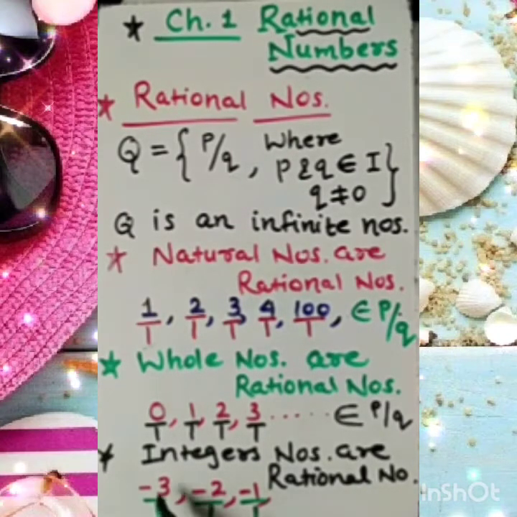So dear student, for -3 by 1, the value doesn't change, it remains -3. For -2 by 1, the value remains -2. For -1 by 1, the value remains the same. So simply, we can write this in p by q form. The numerators are -3, -2, -1 and the denominator is 1. So simply I should say, yes, all the integers are rational numbers. Clear to you?